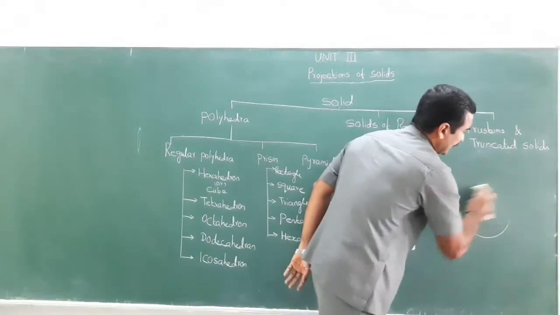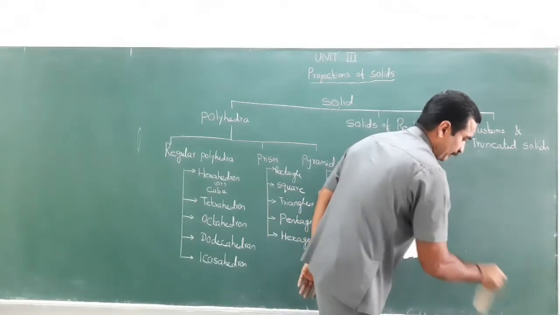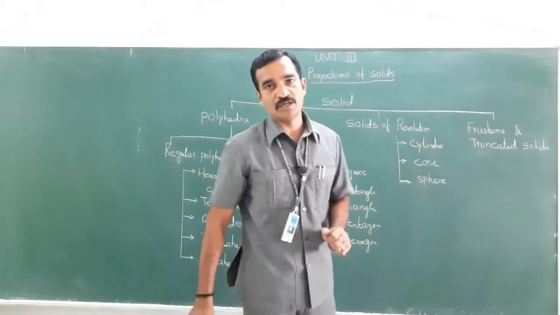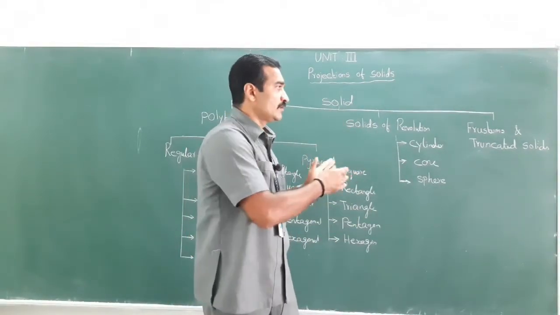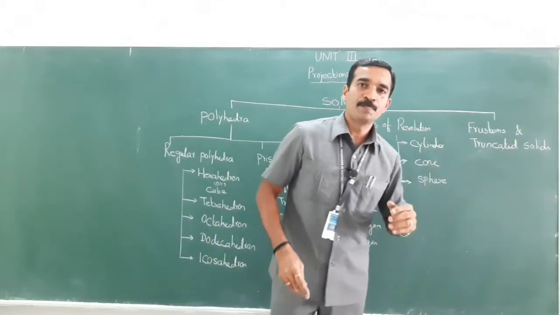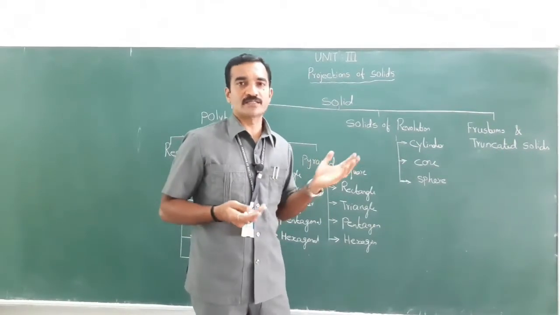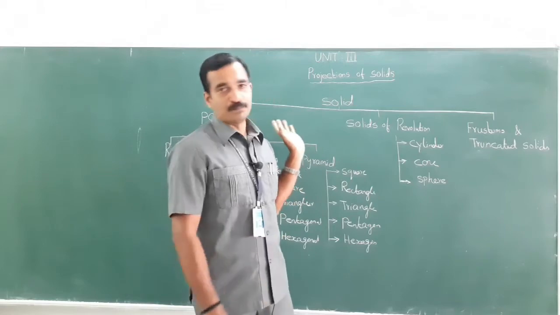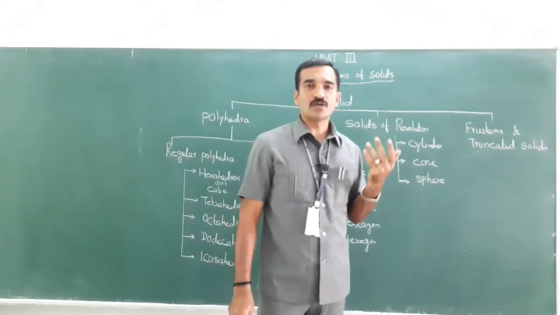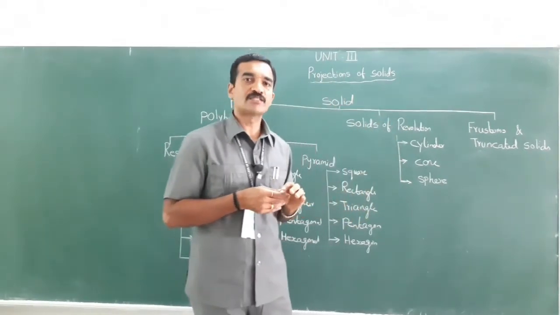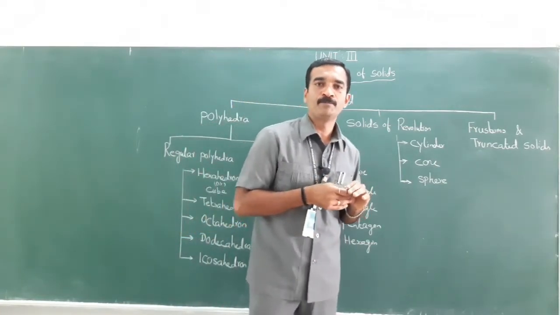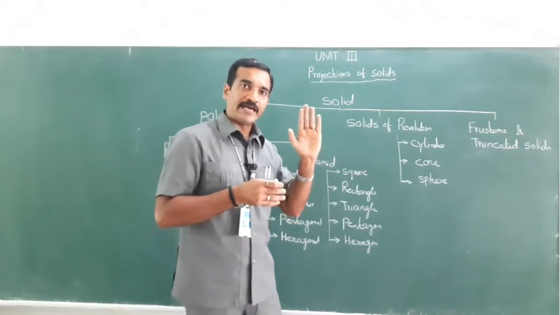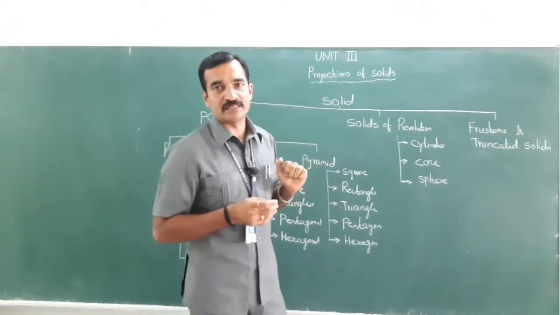Then what about the truncated solid? For a frustum, the cutting plane is parallel to the base, right? When you talk about truncated solids, what are the solids? The prism, pyramid, cylinder or cones are solids, right? When the solid is cut by a cutting plane or section plane that is inclined to its base.